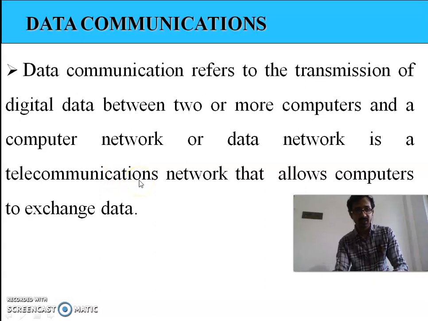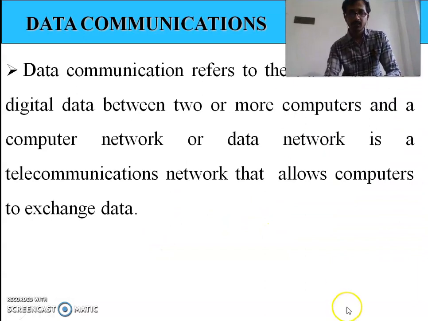For wired communication, we use twisted pair cables, coaxial cables, and fiber optical cables, and for wireless communication, we use radio waves, microwaves, and infrared waves.